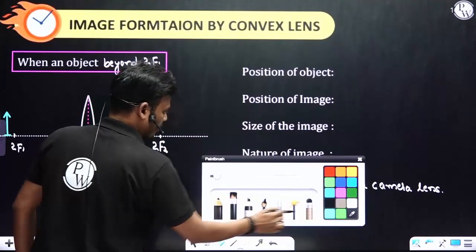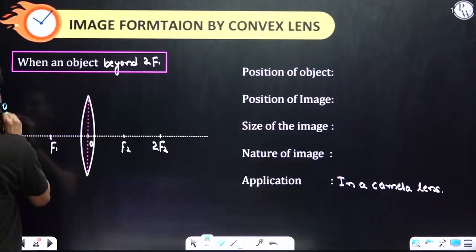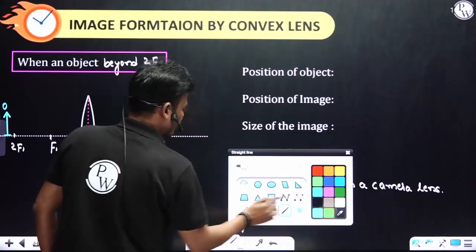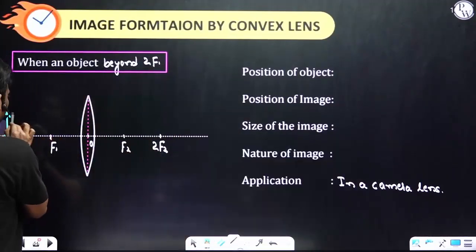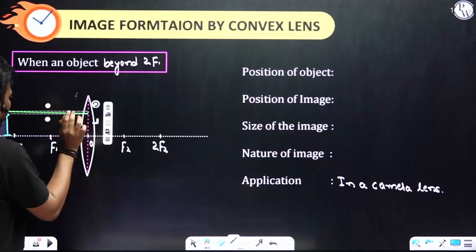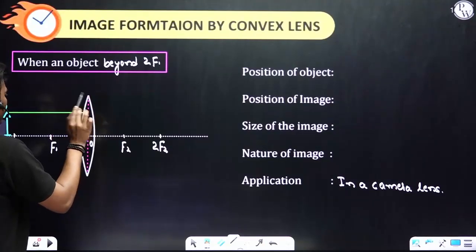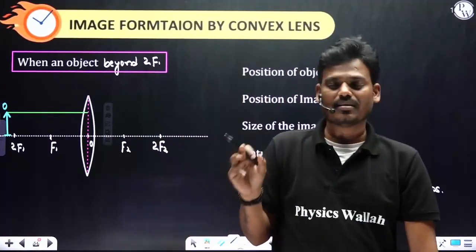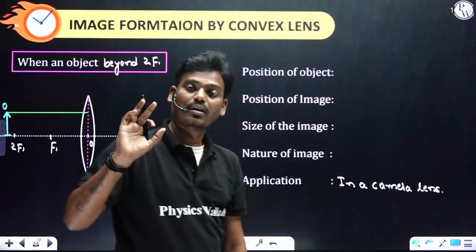This is the object. How many rays do we have to consider? Minimum 2 rays. So in this particular case, one ray is always parallel to the principal axis or optical axis. The second one always passes through the optical center.